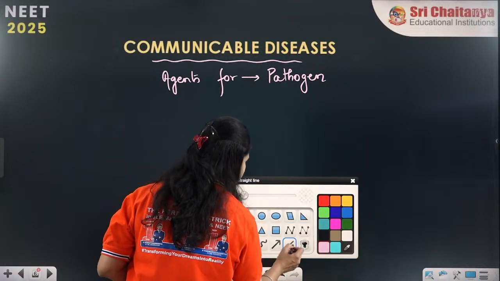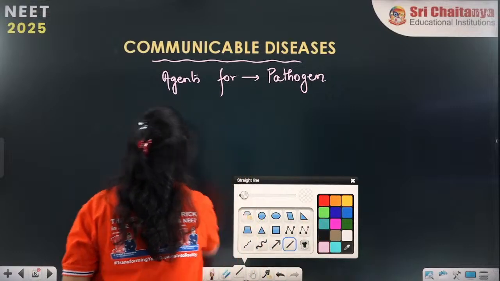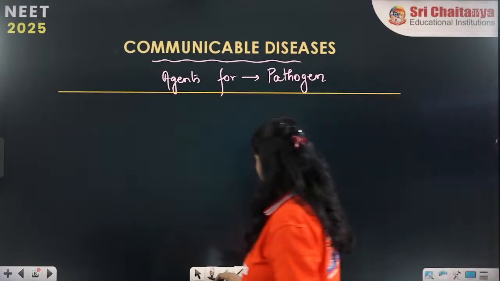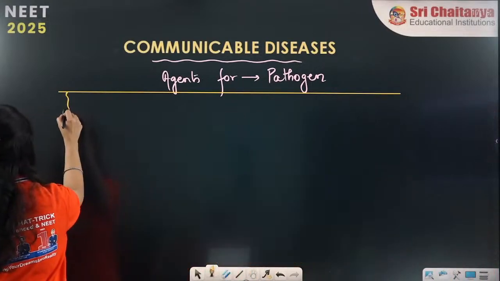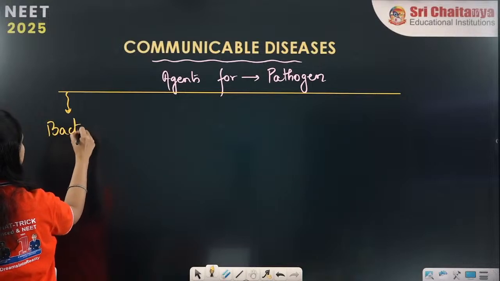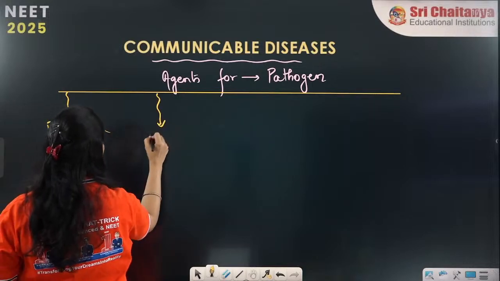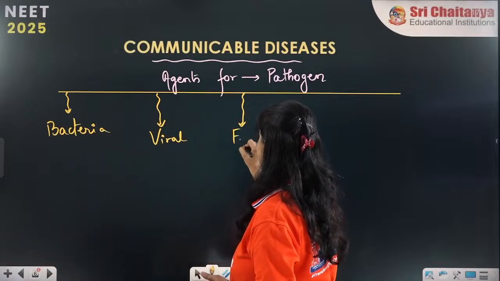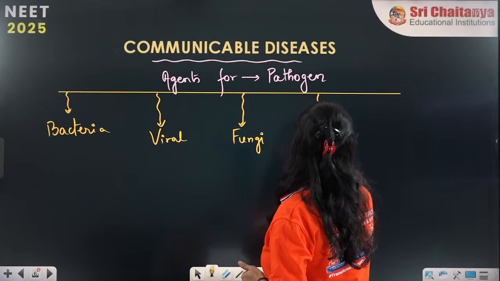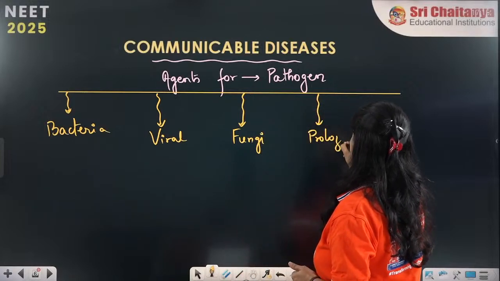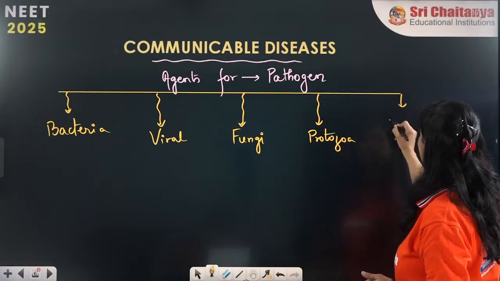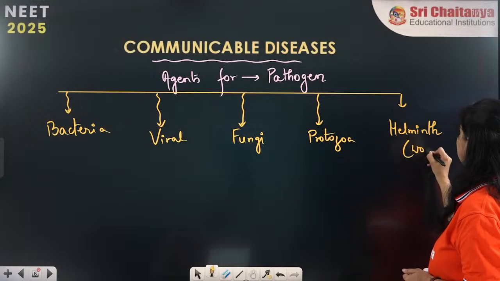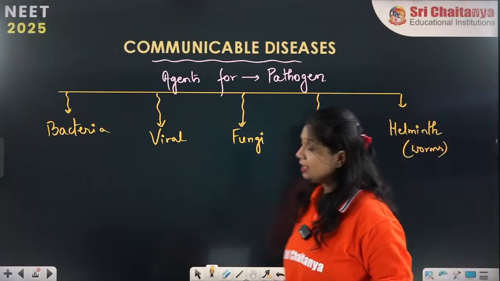Some of the agents can be bacteria, some can be bacterial pathogens, some of them are viruses, we are going to read them too, some of them are fungus, some of them are protozoa, some are helminths, we can call them worms. So these are the various types of pathogens which can cause communicable diseases.